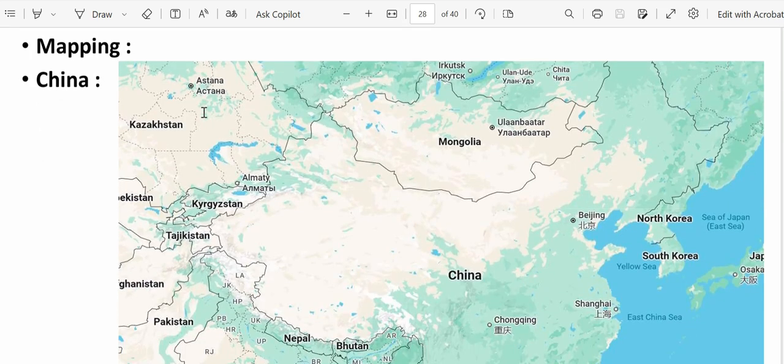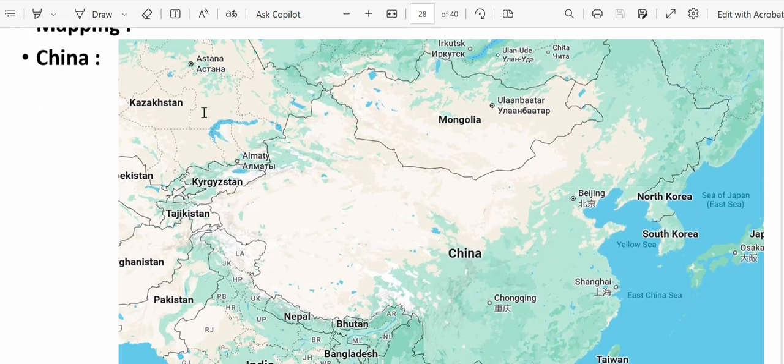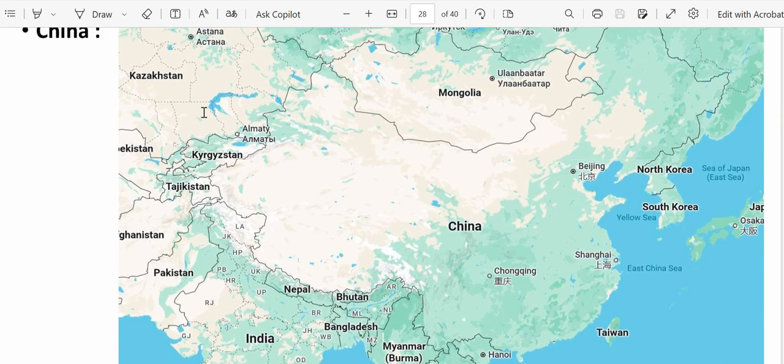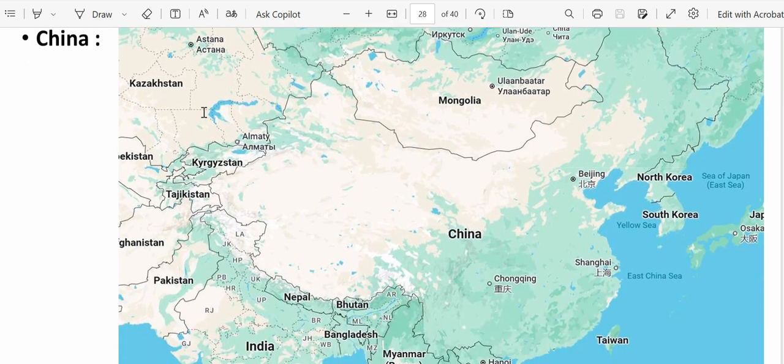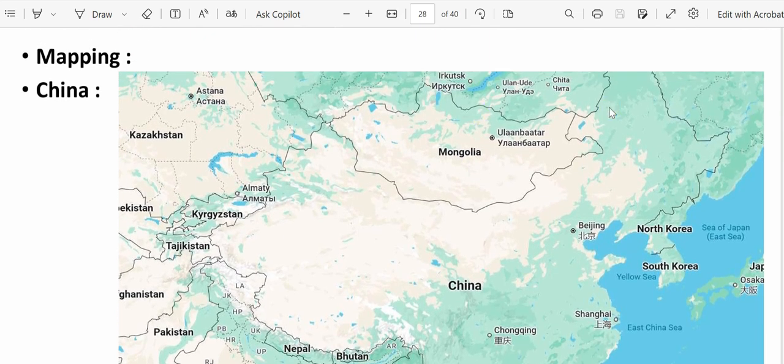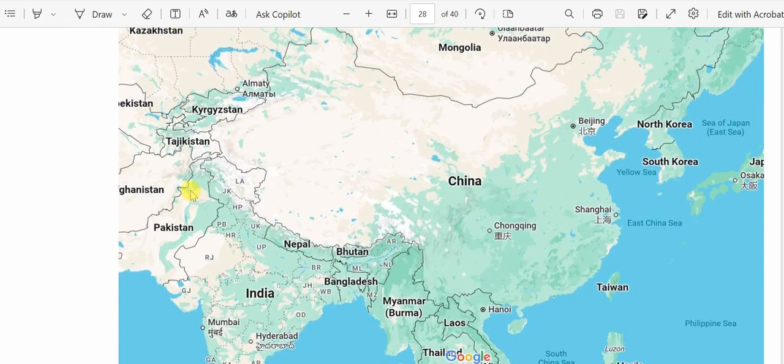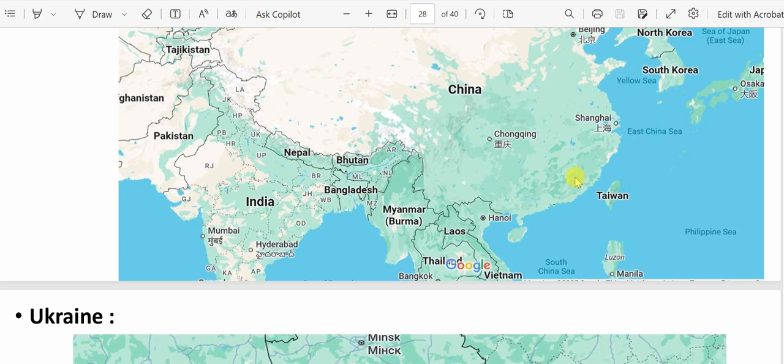Next we have mapping. We have a mention of China. China is very much important, as they are competing with the US, right? So we need to know China and its bordering states. This is China. China has Mongolia and Russia in the north, then Kazakhstan, Kyrgyzstan, Tajikistan, then Afghanistan, an important one, then India, Nepal, Bhutan, Myanmar, Laos, Vietnam. A lot of countries it has, right?